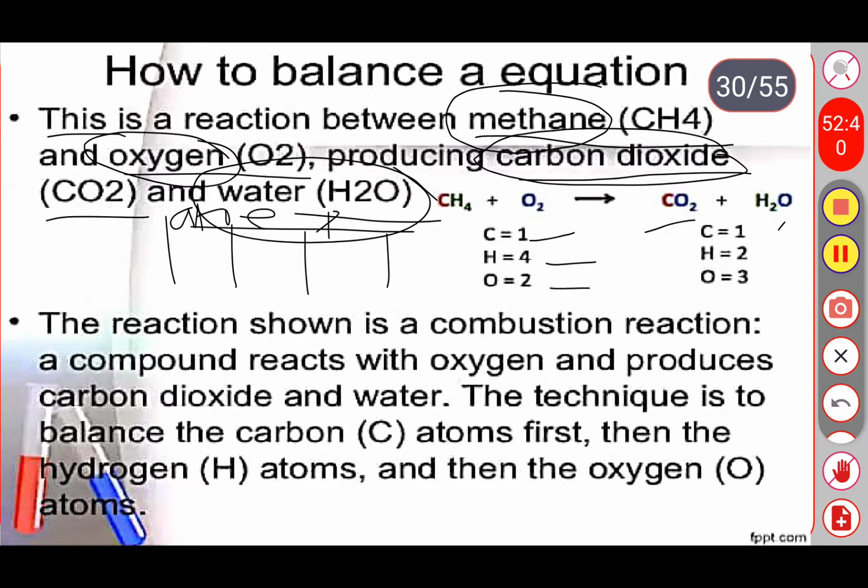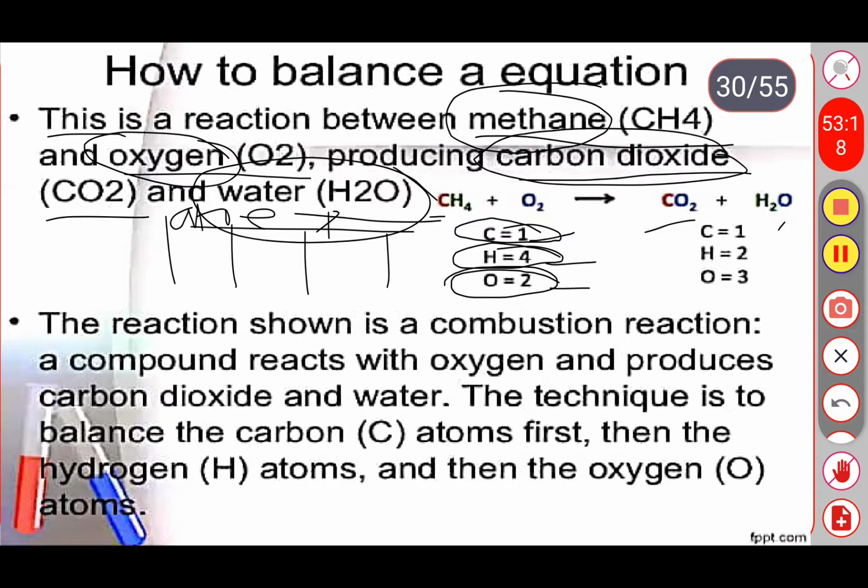So how many carbon atoms are there in the reactants? In the reactants only one carbon atom is present, right? Here you are observing, right? Next, how many hydrogen atoms are present? 4 hydrogen atoms, and 2 oxygen atoms are present in the part of reactants. All these are combined together, and form carbon dioxide and water, right? So just check the product, whether the number of atoms present in the product is equal to the reactants or not.